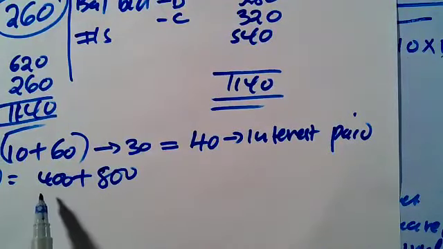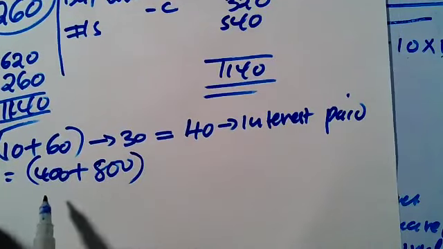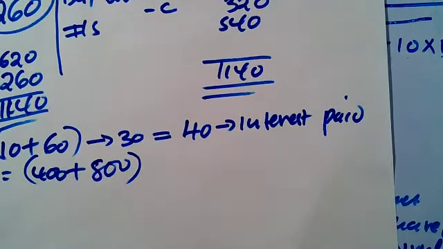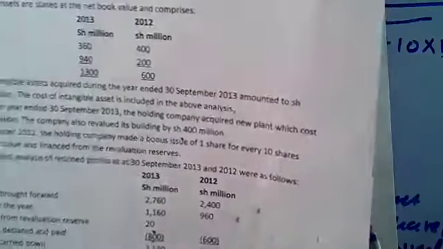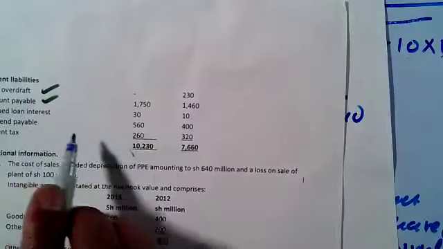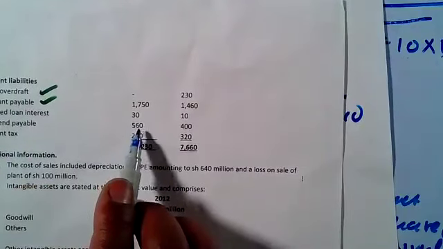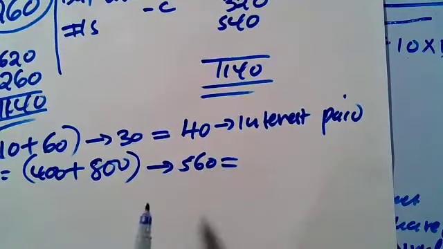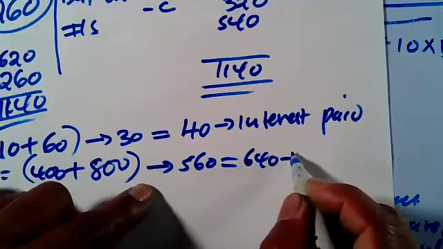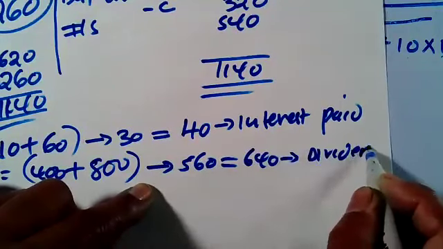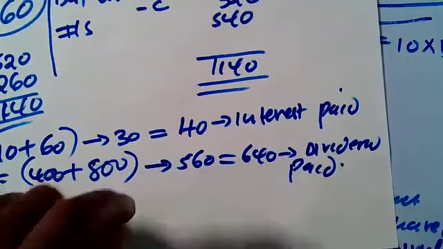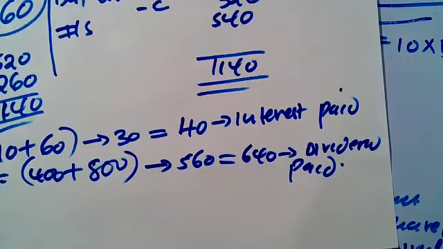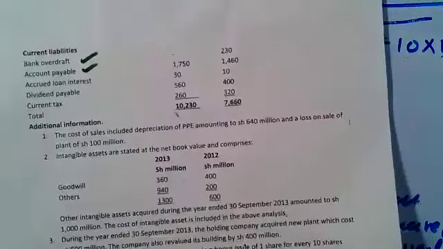Last year's 400 was still owed, and during the year we declared another 800, so that means the shareholders are awaiting dividend worth 1200. But you are told by the end of 2013 the dividend payable is just 560. So it has reduced. By how much? 1200 minus 560, you'll get 640. Now this is what we call the dividend paid.